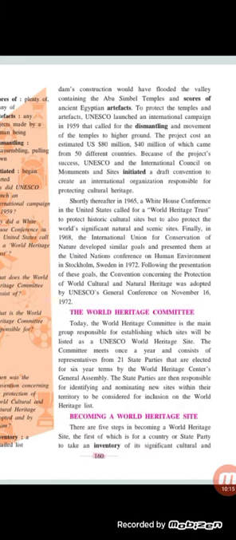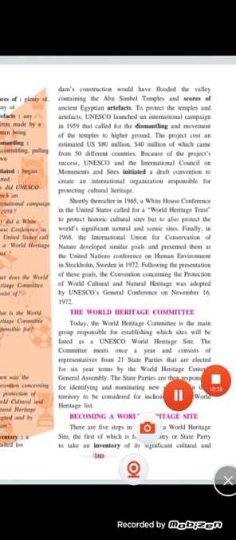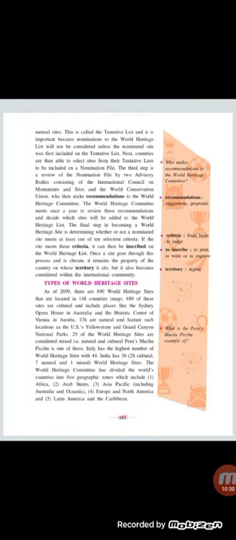The first of which is for a country or state party to take an inventory of its significant cultural and natural sites. This is called the tentative list, and it is important because nomination to the World Heritage List will not be considered unless the nominated site was first included on the tentative list. This is the initial stage, and then it moves on.